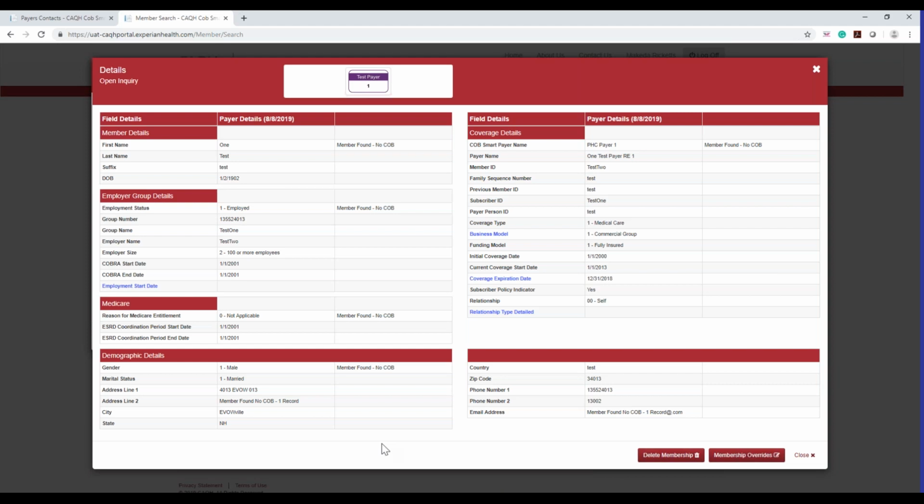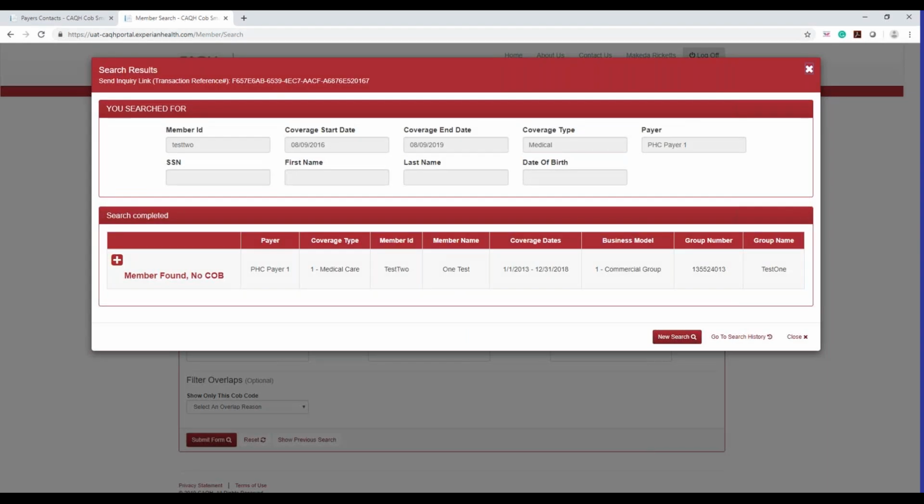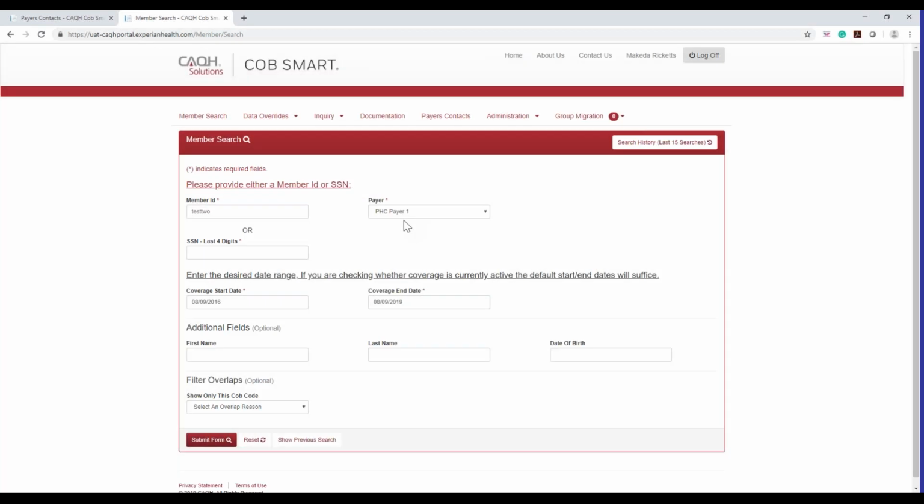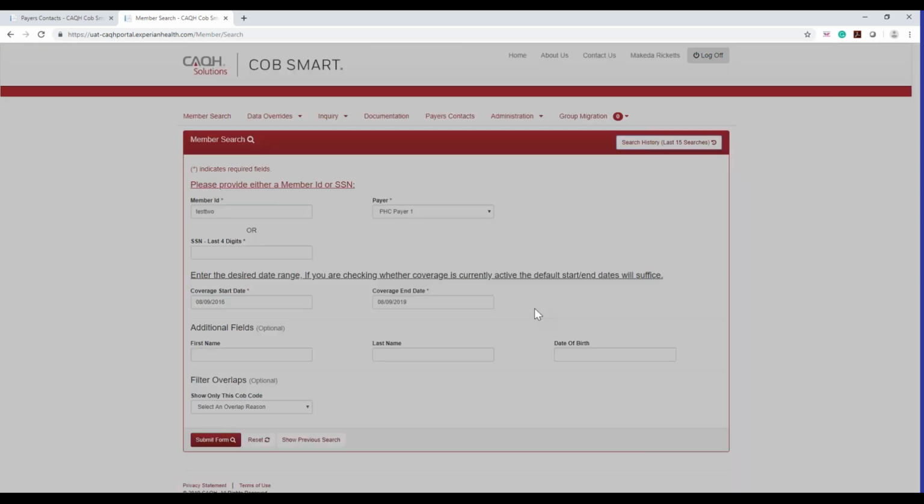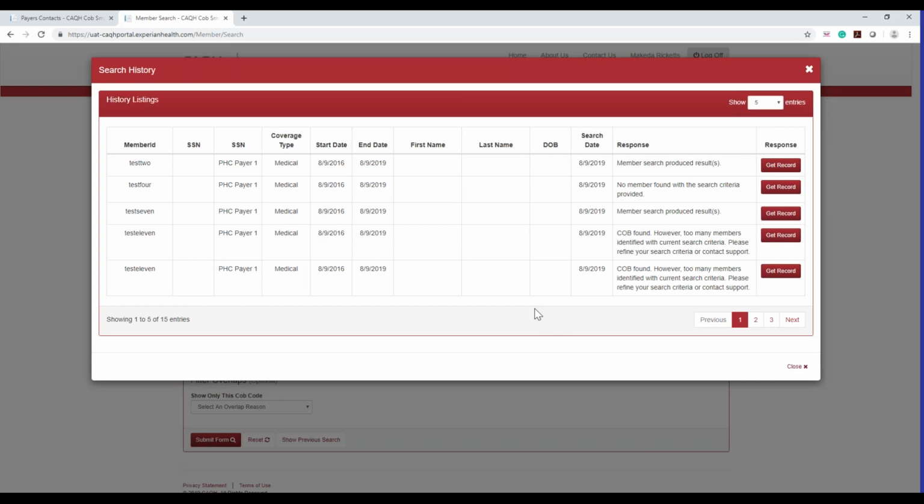If there's no overlap instance, you will not be able to upload a document because we just felt there was no need for any documentation to be uploaded. It just didn't seem practical. So it's only for those records where the overlap exists. Okay, so just to tell you guys how you would do it, you want to do it any time there is anything additional that needs to be explained for the record.